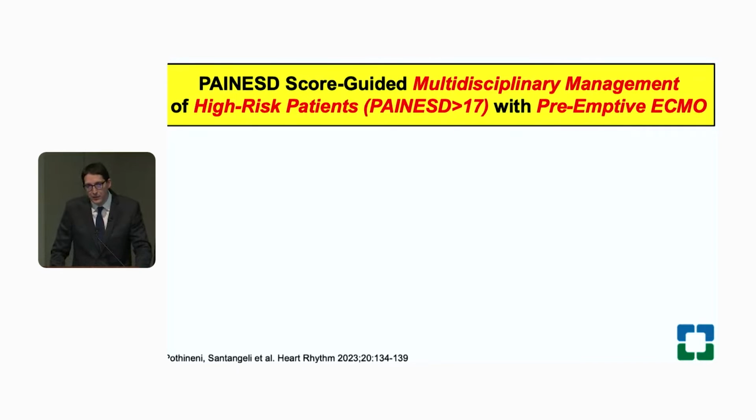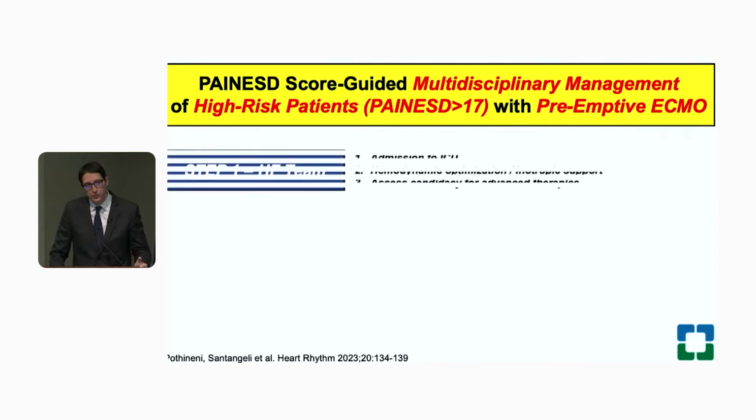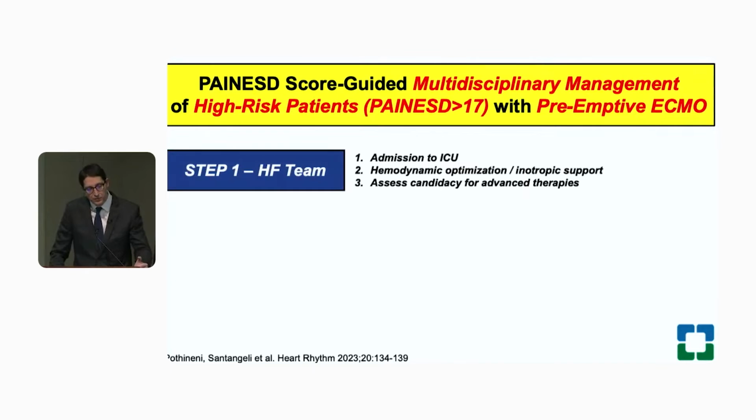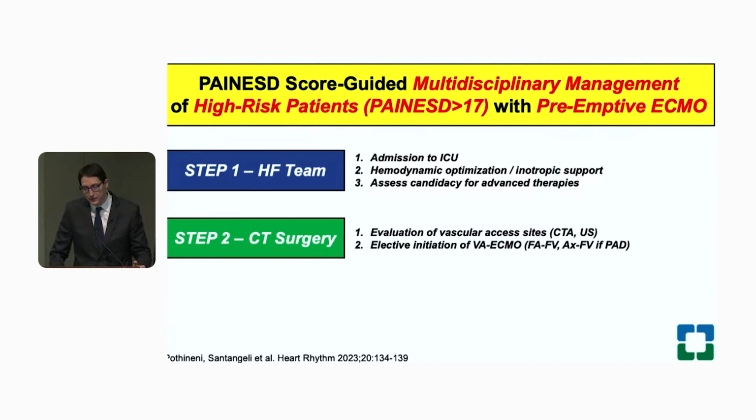We designed this pilot study, the last thing I did before moving to Cleveland Clinic from Penn, where we created an institutional workflow on how to deal with these patients. Step one was to admit the patient to the ICU under the care of heart failure colleagues for hemodynamic optimization, inotropic support when necessary, but mostly to assess candidacy for advanced therapies, LVAD and transplant.